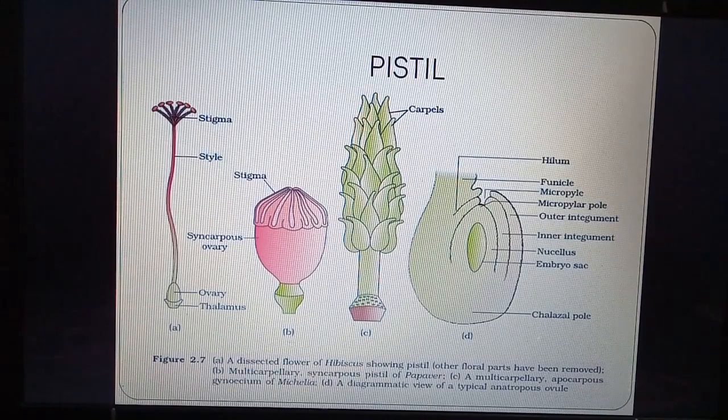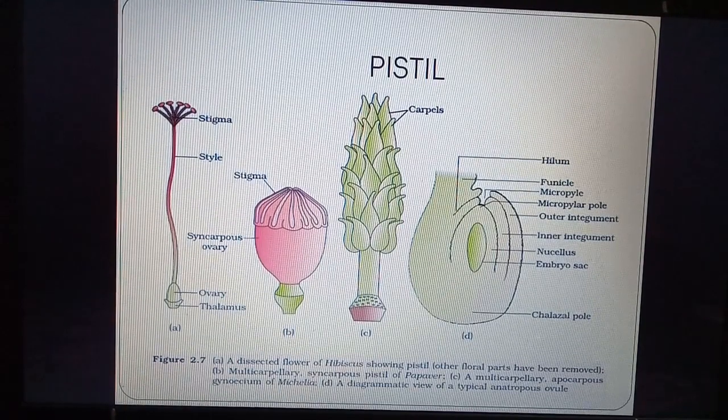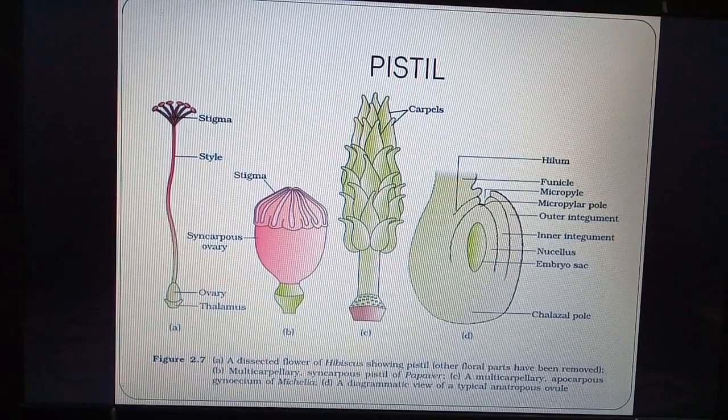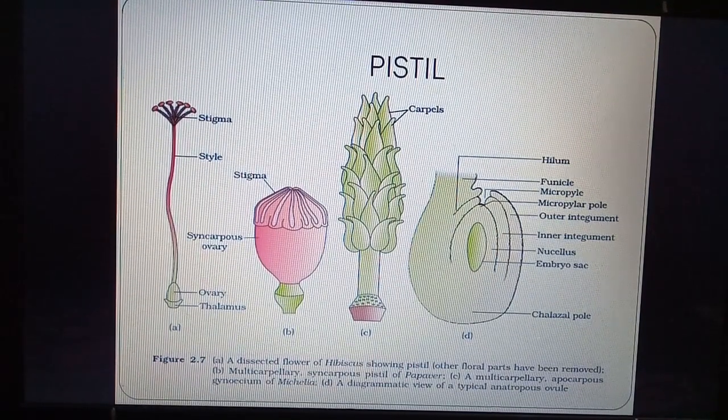The ovule has the embryo sac in the center. The embryo sac contains the female gamete or egg. The surrounding tissue is called nucellus, which provides nutrition. Then there are integuments, outer and inner layers. At one area we can see the integument is absent. It is in the form of a pore which is called the micropylar pole.